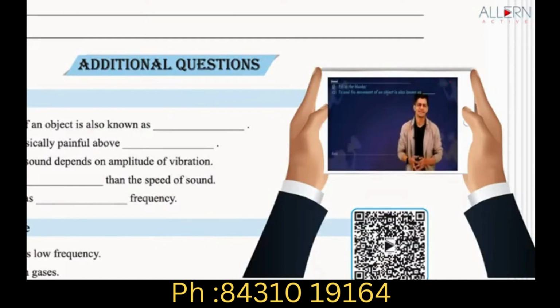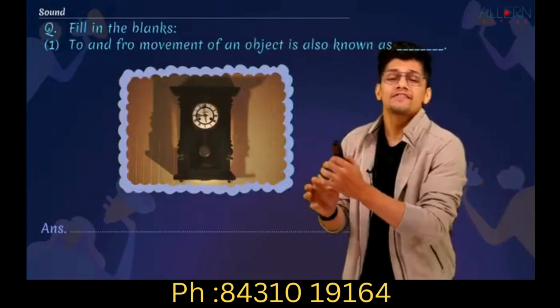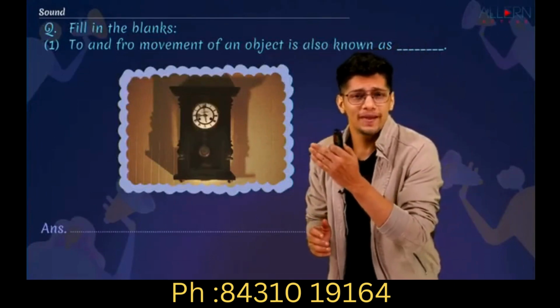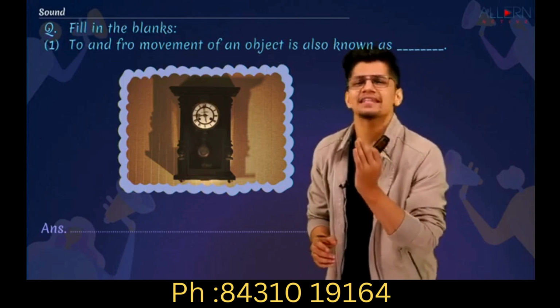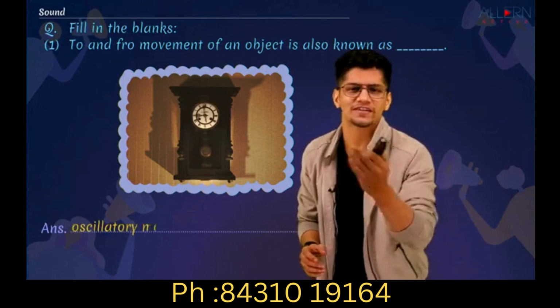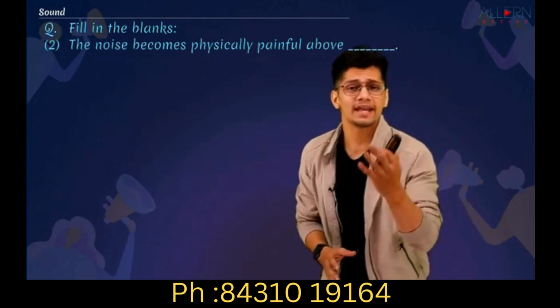Let's fill in some blanks. To and fro movement of an object is also known as. Here we have a pendulum clock. And if you see the pendulum of the clock, it is moving back and forth, to and fro. And such type of motion is called as oscillatory motion. Moving on to the next question.